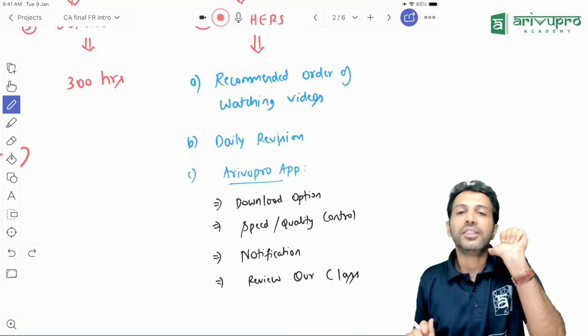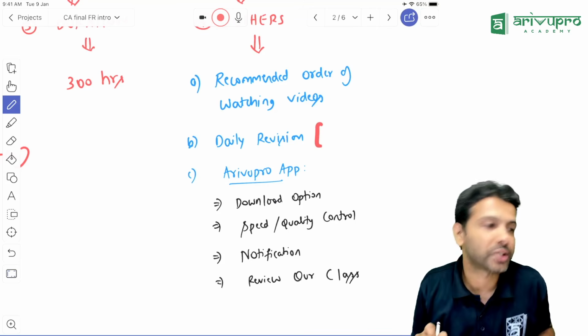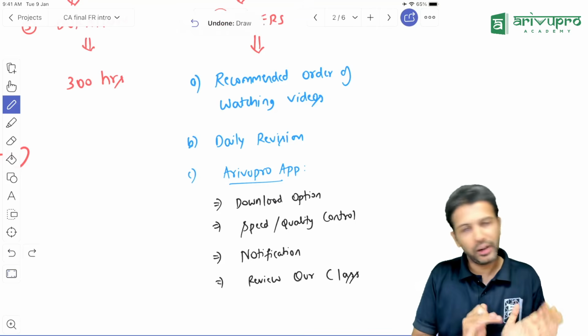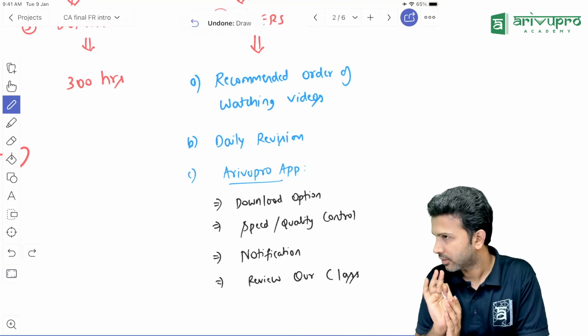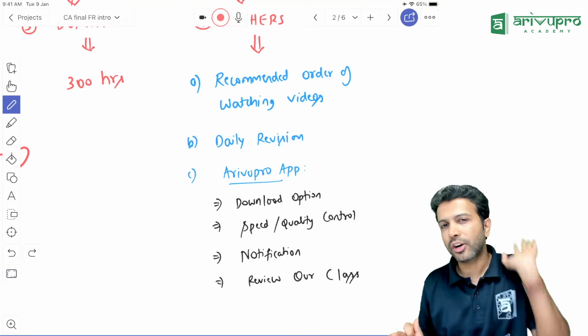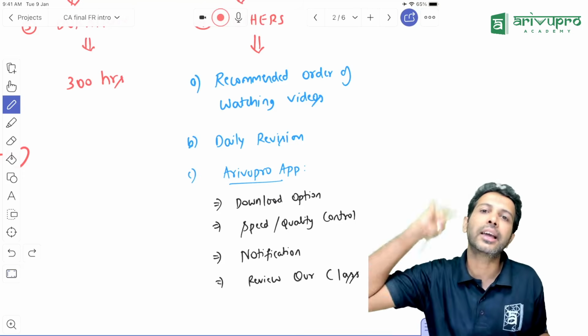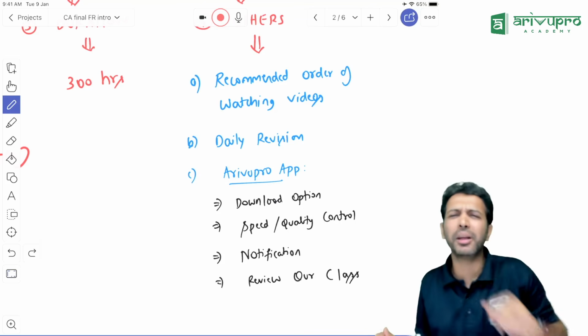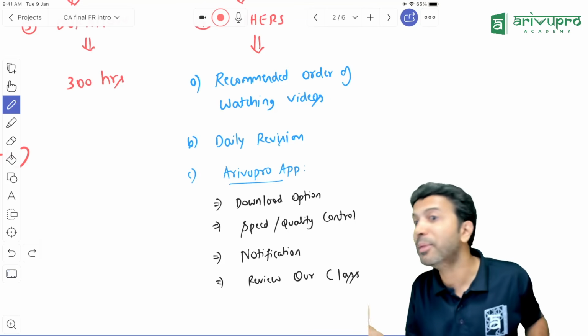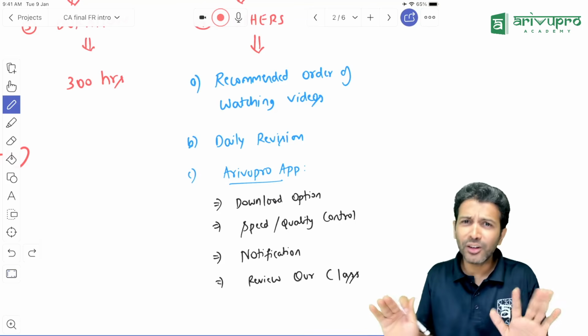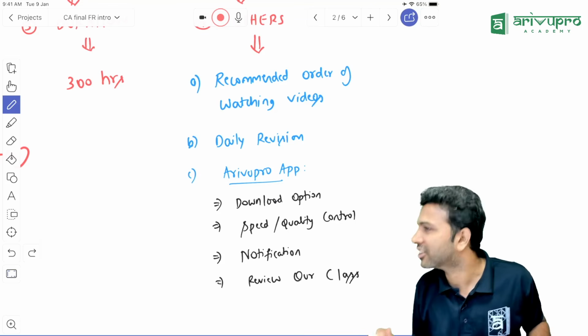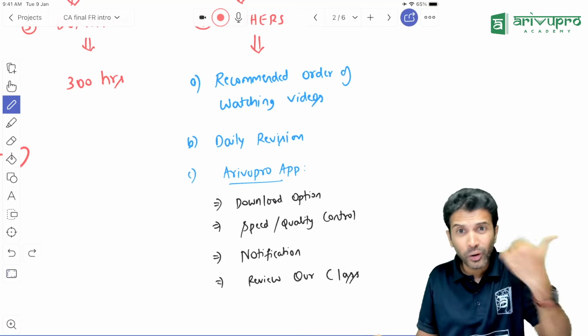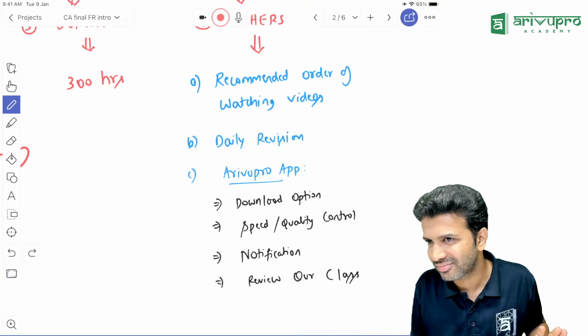That is one, regularity. Second one is daily revision. As I told, FR is quite voluminous. In fact, FR is one subject where the institute already has a psychological advantage over you. Because many people will just look at that book and be like, 5 modules. There only they'll be like, sir, this much I cannot. So the institute doesn't have to create new questions.